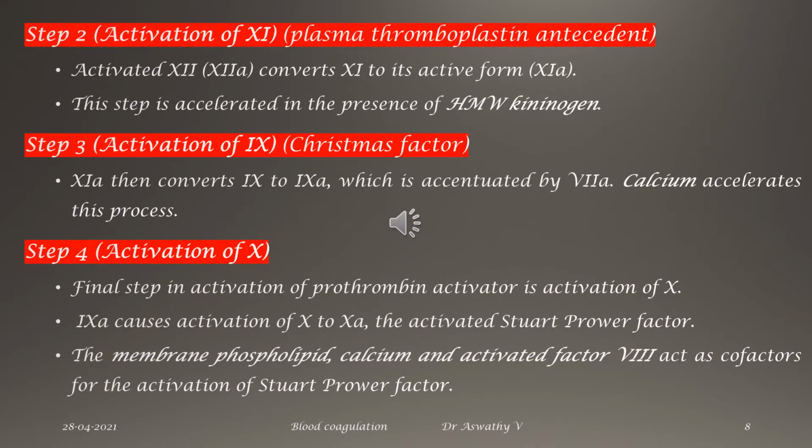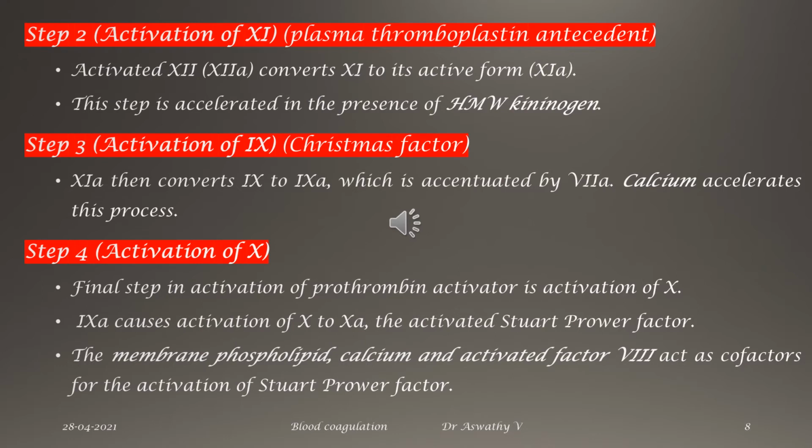The activated Hageman's factor, factor number 12, will go and activate factor number 11. Remember your right limb of the intrinsic pathway: it is 12, 11, 9 and 8. So activated factor number 12 will activate factor number 11, which is plasma thromboplastin antecedent. Factor number 11 activates factor number 9, which is Christmas factor. Then factor number 9 activates factor number 10 in presence of factor number 8. That is very important. This factor number 8 is very important.